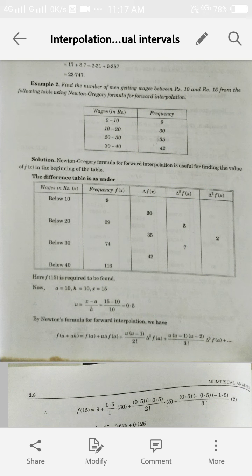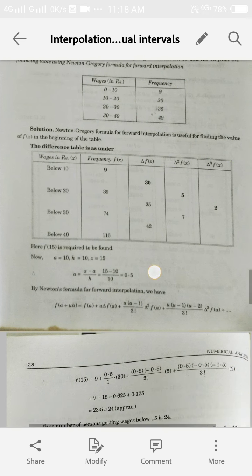So our entries in x will be below 10, below 20, below 30, below 40, and the frequency will be changed accordingly. In below 10 we take the values less than 10, that is 9. Below 20 means the sum of 0 to 10 and 10 to 20, and that comes out to be 39. For below 30 wages, the number of men will be 74, and below 40 the number of men will be 116. So we convert this into a less than type table. Then we find our first forward differences, then second, and then third. In this way we construct our forward difference table. Now we are to find the value at 15 first.